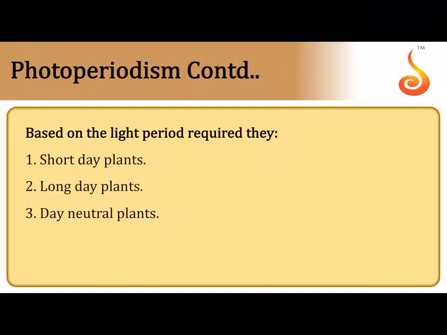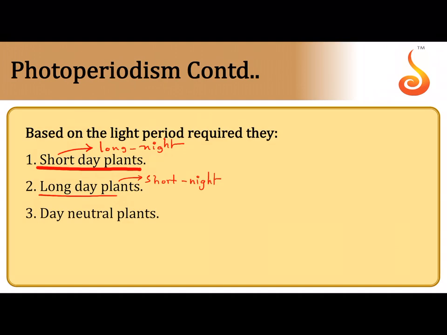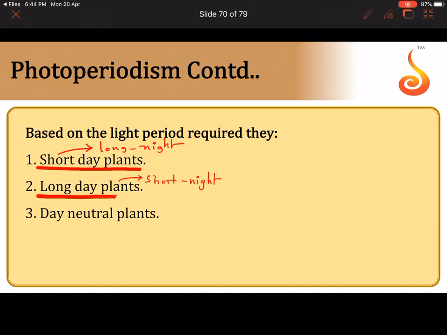So based on the light that they require, we can classify plants into short day plants. Please remember, short day plants require longer nights. So it is opposite. Short day plants can also be called long night plants. Long day plants require short nights. They are referred to as the short night plants. So this is an easy way for you to remember. You can call short day plant as long night plant, long day plant as short night plant.